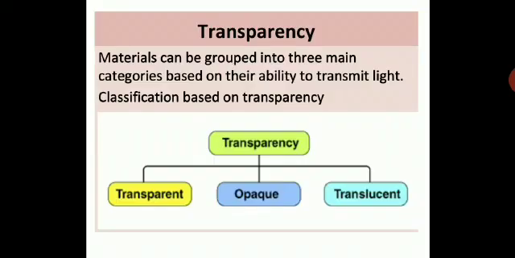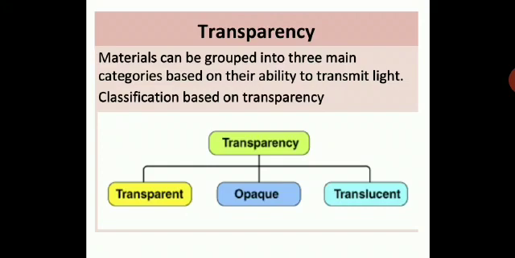Now one more criteria of classification of materials based on the property of transparency. Now let us see what is transparency. Material can be grouped into three main categories based on the ability to transmit light. So classification based on transparency, you have transparent, opaque and translucent. So how much light they transmit, that will give a criteria of classification of materials.